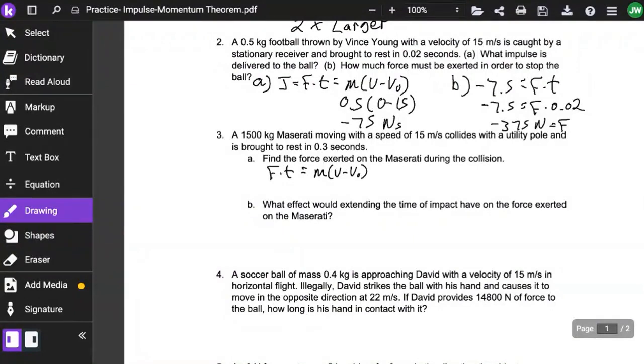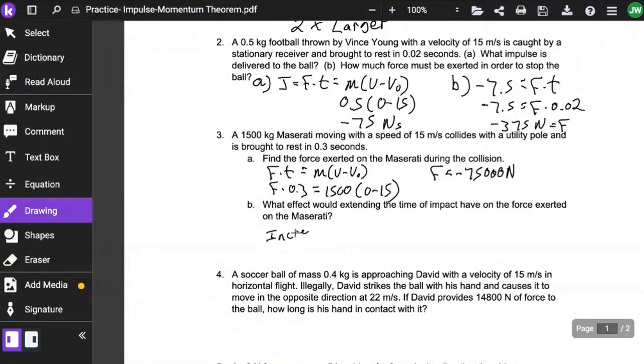So we've got force times time, or F times 0.3, is equal to mass, 1,500, times the change in velocity, final minus initial, 0 minus 15. We can take 0 minus 15, multiply by 1,500, then divide the 0.3 over, and we get a force equal to negative 75,000 newtons.